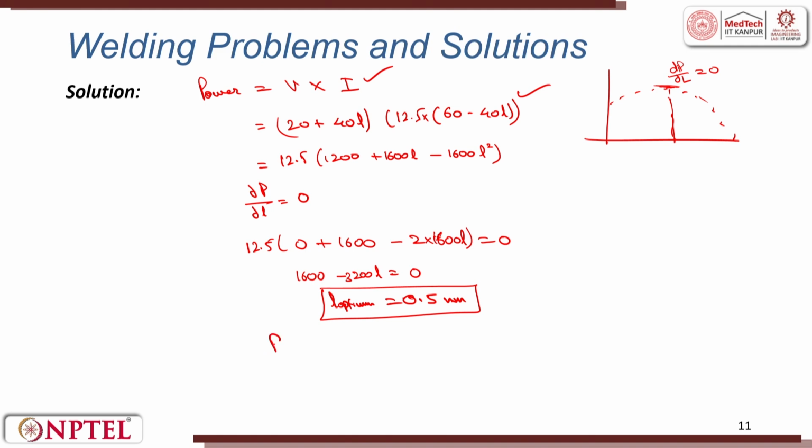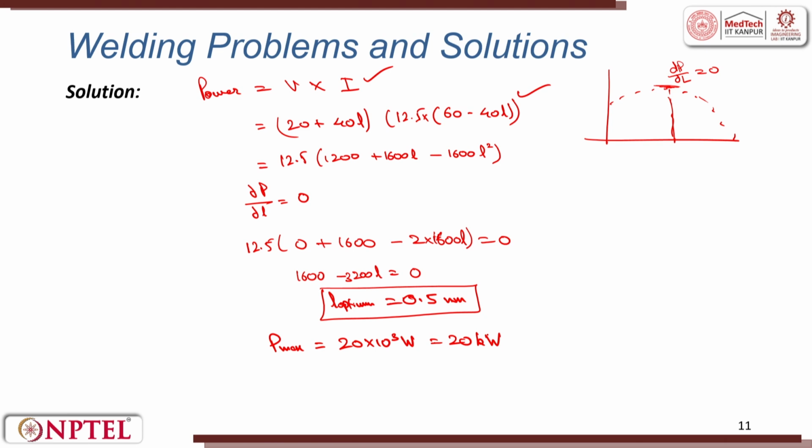So, we get power, that is the maximum power, is equal to 20 into 10 raised to power 3 watts, that is equal to 20 kilowatts.